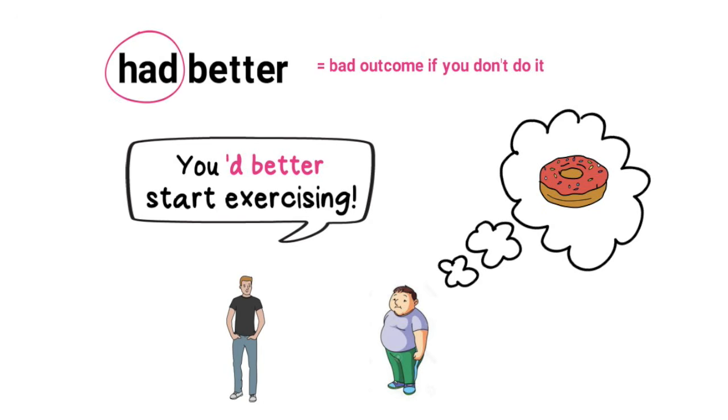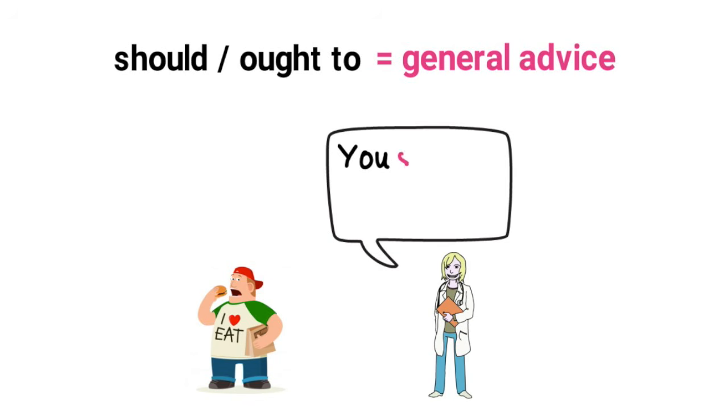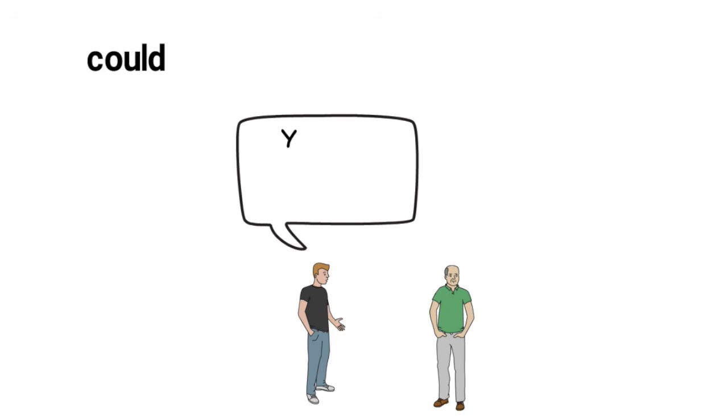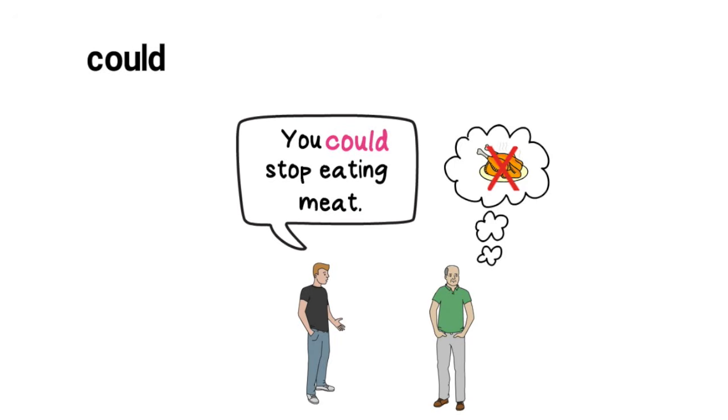It's had better, and although this is have in the past, it has a meaning for the present or future and not the past. So had better is used for specific situations, not for things in general. Should can be used in all types of situations to give advice. So you should eat more healthily, or you ought to eat more healthily. This is general advice. And finally, you could stop eating meat. Again, this is only a suggestion.